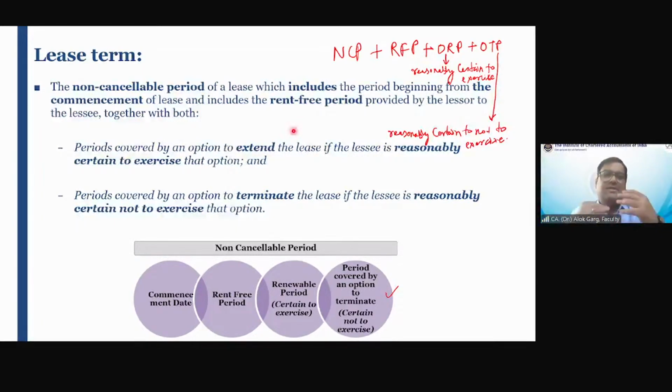Friends, I'm just giving a practical example. Are you aware about Ambient Mall in Gurgaon? Are you aware about Ambient Mall in Gurgaon?